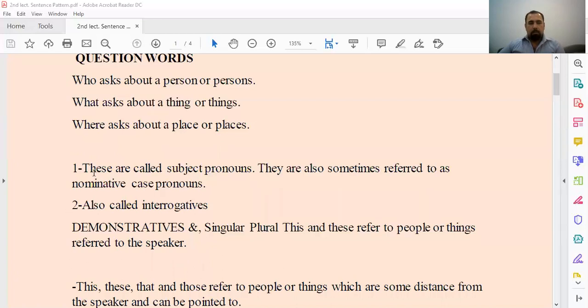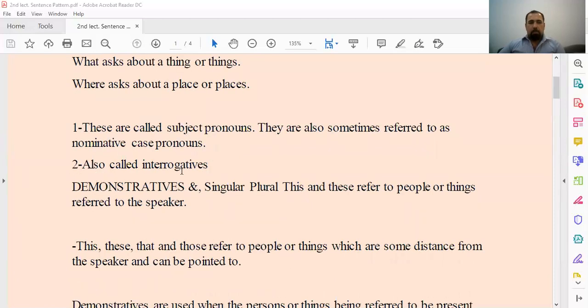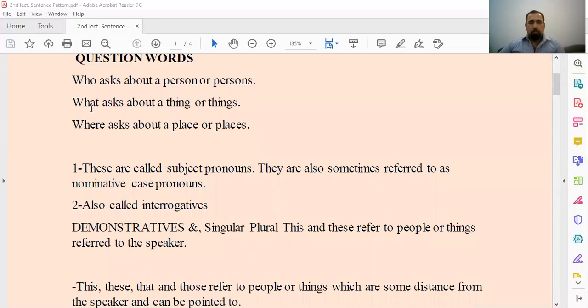Let's talk about these. They are called, number 1, subject pronouns. Who, what, where, subject pronouns. They are also sometimes referred to as nominative case pronouns. Either we call them subject pronouns or nominative case pronouns. We also call them interrogative. When you use interrogative questions, this WH, who, what, where, when, etc. Okay, it's called interrogative.